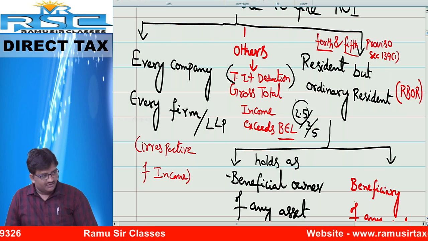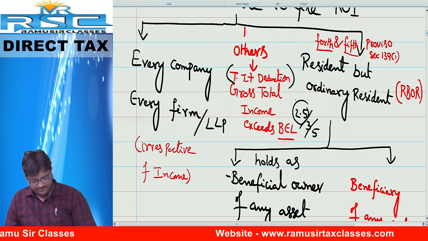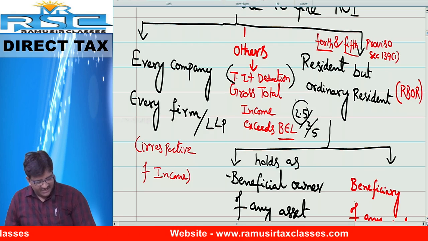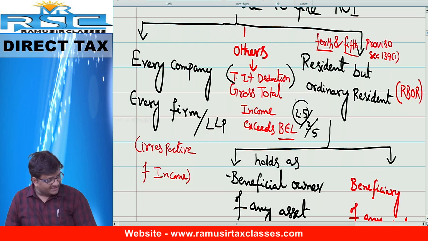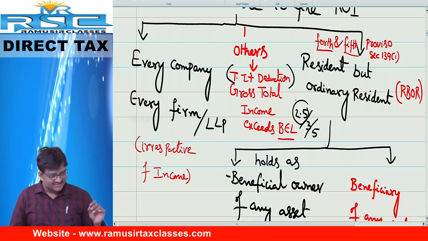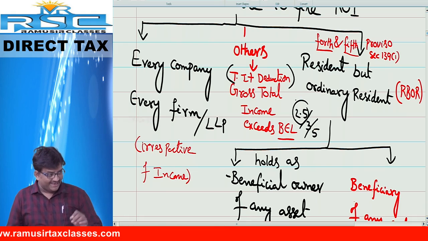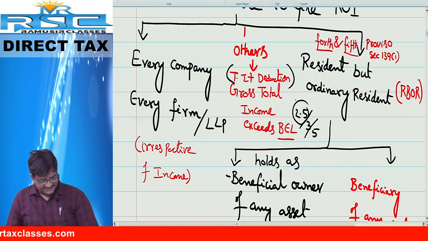Apart from this, one more person has to file the return of income. That is the 4th and 5th clause of section 139(1). Resident but ordinary resident. In case of a resident but ordinary resident, these people are required to file the return of income if they have assets located outside India. See the word resident.